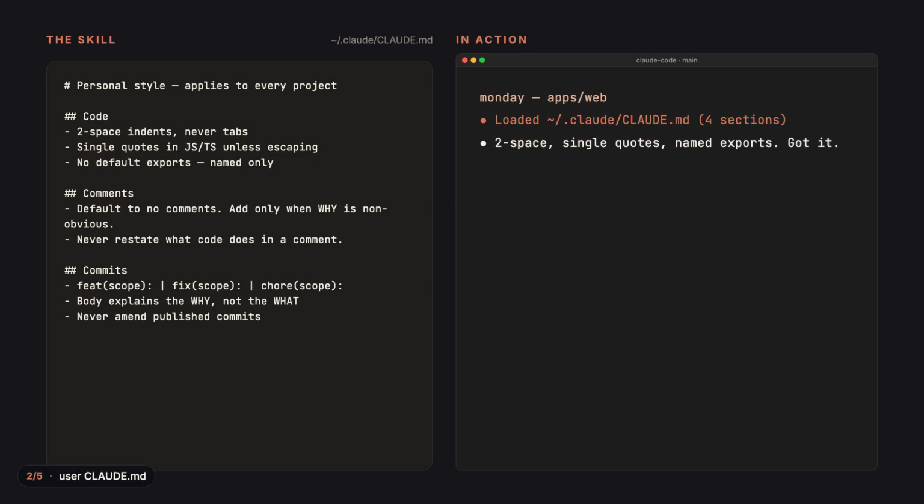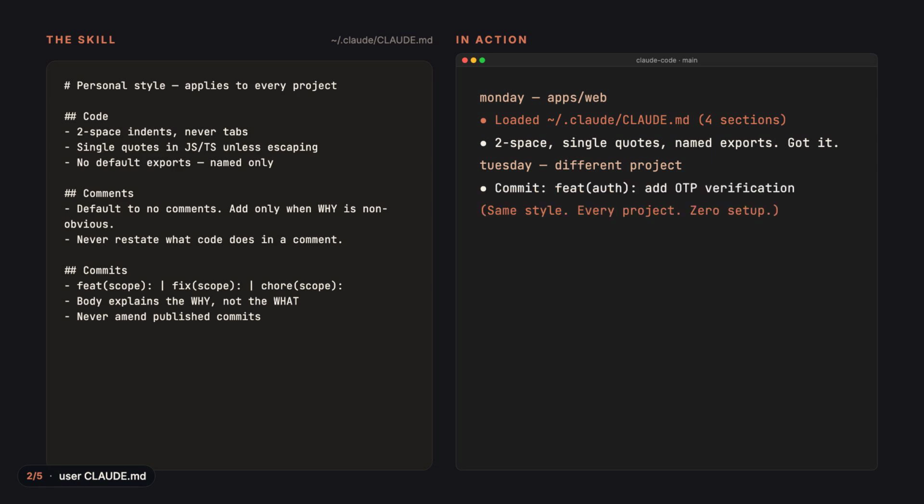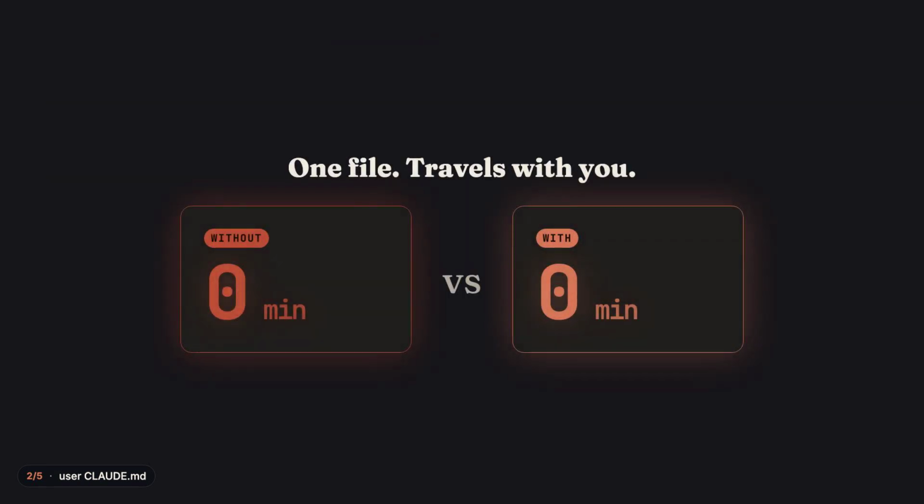~/.claude/CLAUDE.md. Your personal style file applied to every project automatically. 2 space indents, single quotes, named exports, conventional commits, 4 lines that travel with you everywhere. 12 minutes per project gone. Your taste captured once.